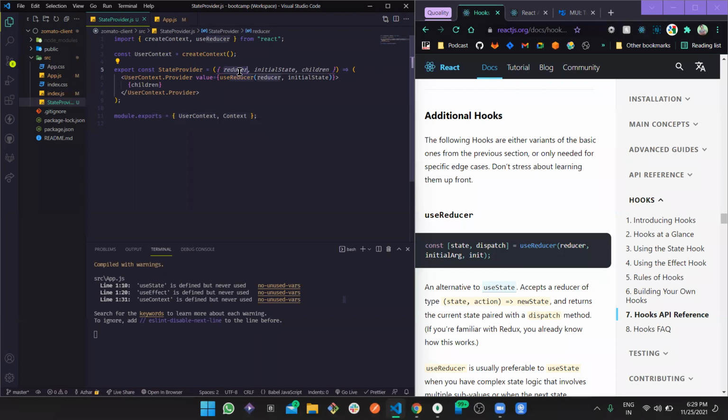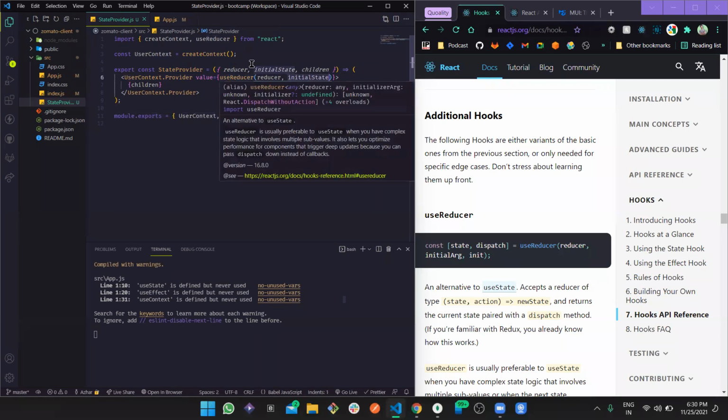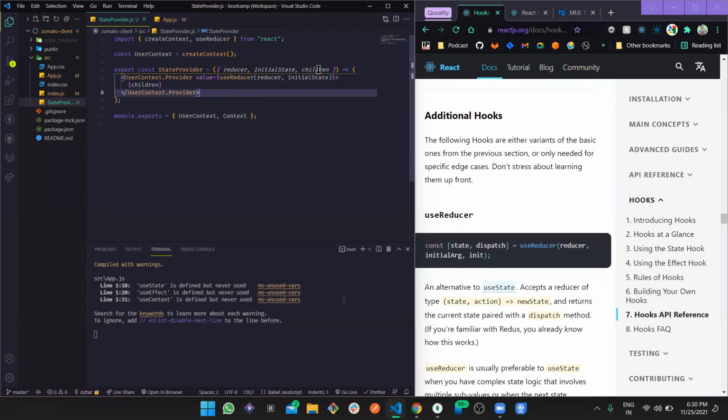So now this reducer, we are sending this reducer to the use reducer, and then the initial state, which we are sending through use reducer, as we just saw in the documentation. And this children, let's understand this children first, because we are going to work with children, and this is of a less than advanced or more than beginner, so something mediocre level.